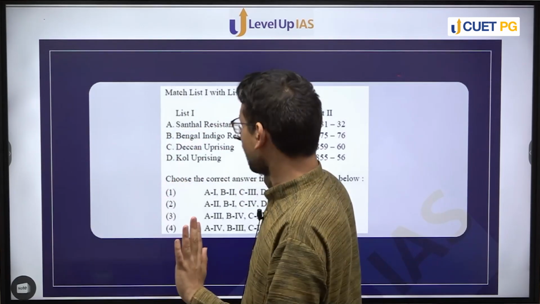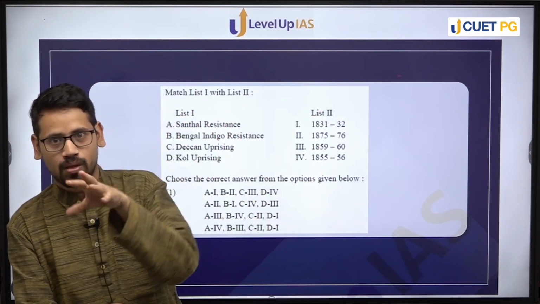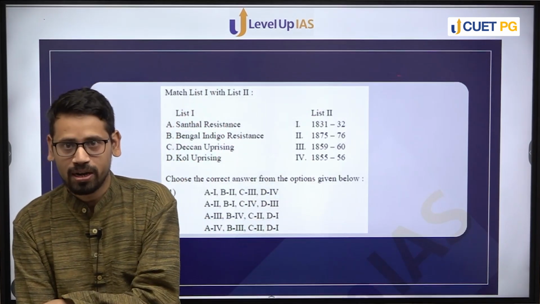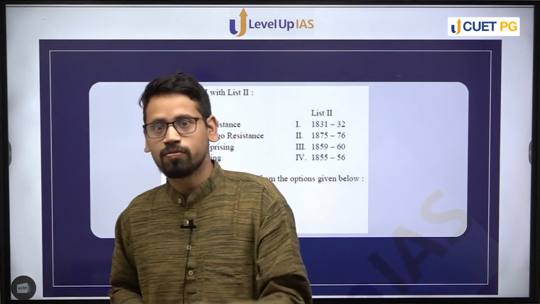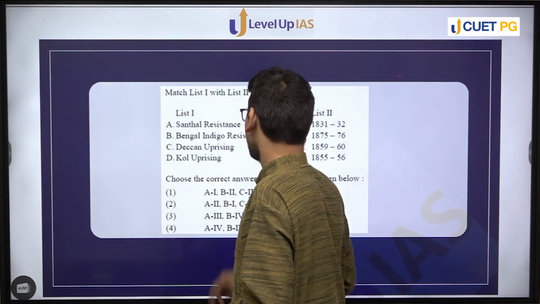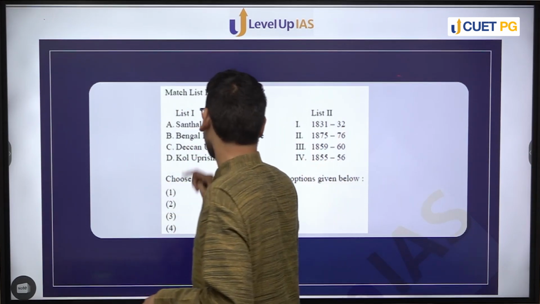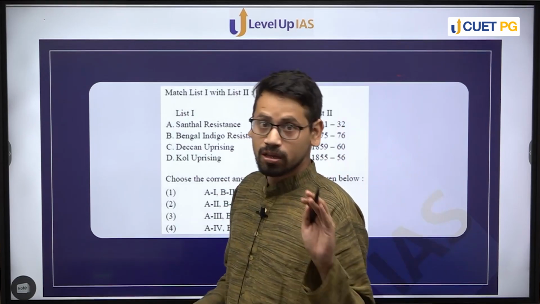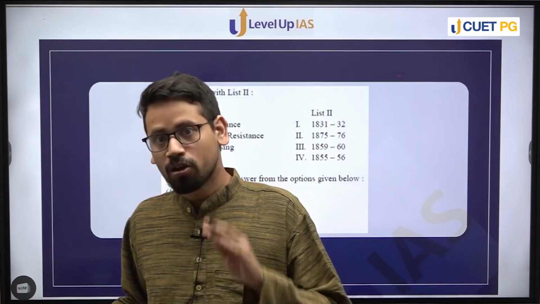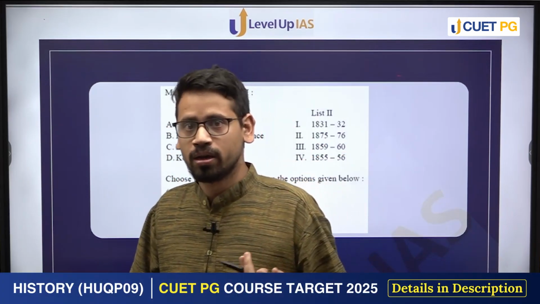So it will be very helpful for us to answer these kinds of questions which have match the following, and most of these comparative analytical questions will be dealing with chronology in the context of CUET PG. So we will be dealing with the questions of uprisings. These four: Santhal uprising, Bengal Indigo resistance, Deccan uprising, Kol uprising. All of these four uprisings are part of the 19th century resistance against the British government.